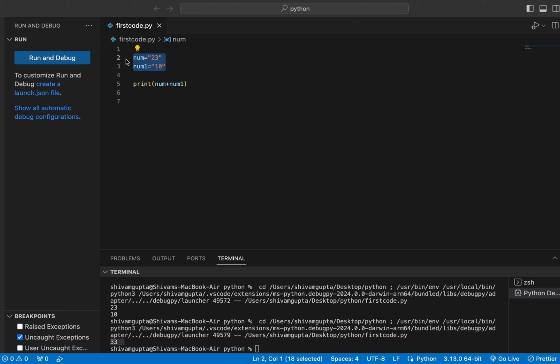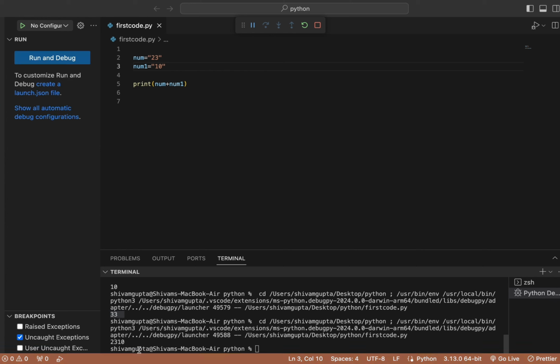Let me know what output you will get. I will check the comment box to see how many viewers write the correct answer. If you think the result will be 33, then you are wrong, because this will now act as a string, since we have passed it in double inverted commas. If I run this, you will see 23 and 10, so it simply joins these two strings together and shows 2310.